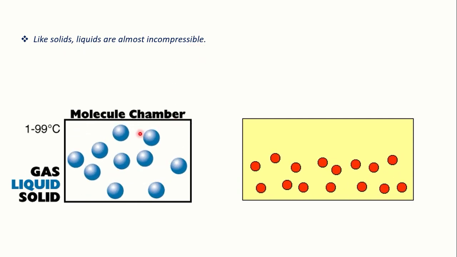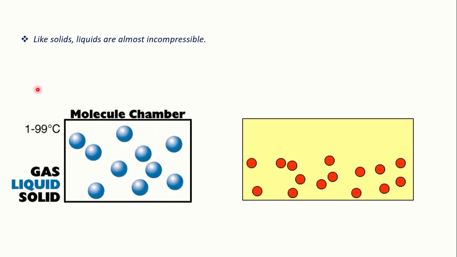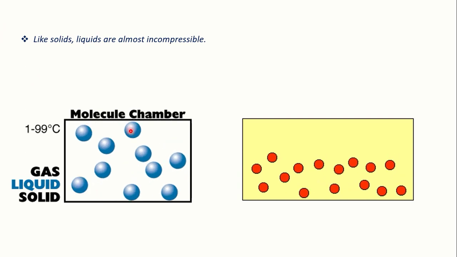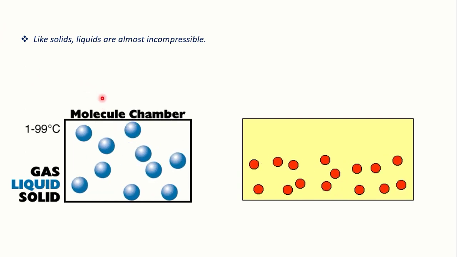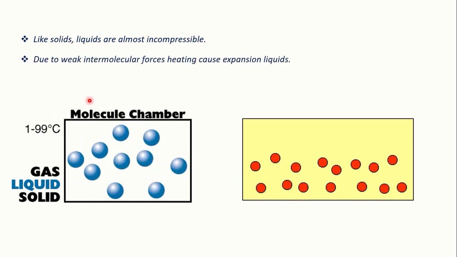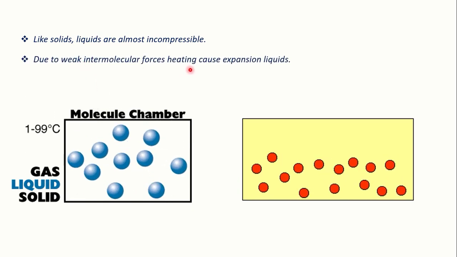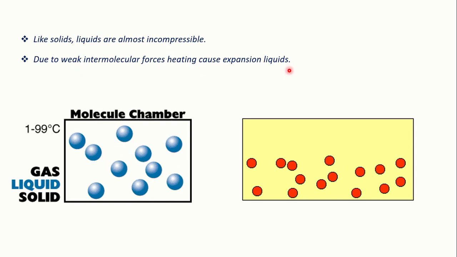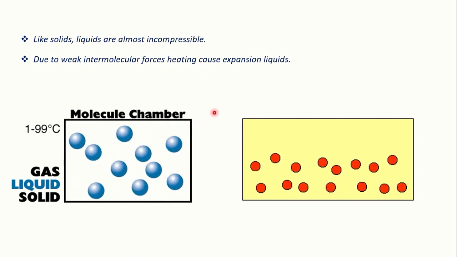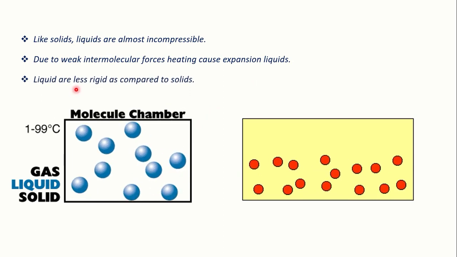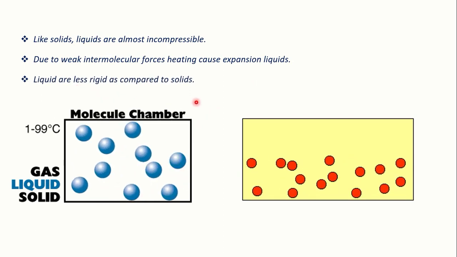We cannot compress them easily because there is just a small difference between the molecular arrangement of solids and liquids. Due to weak intermolecular forces, heating causes expansion of liquids. By heating, liquids expand more than solids. Liquids are less rigid as compared to solids.